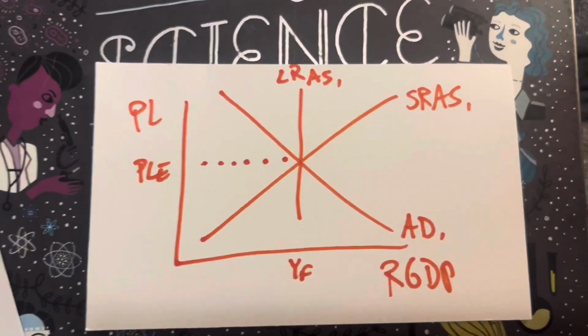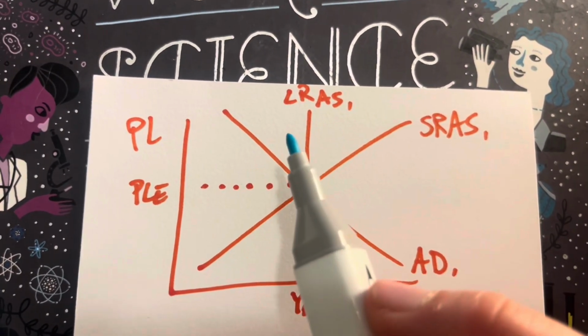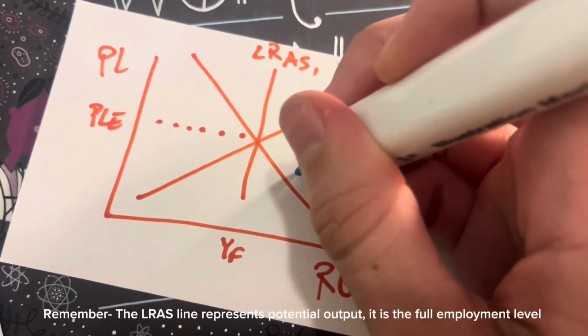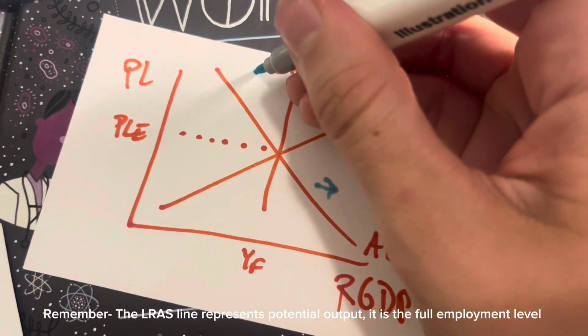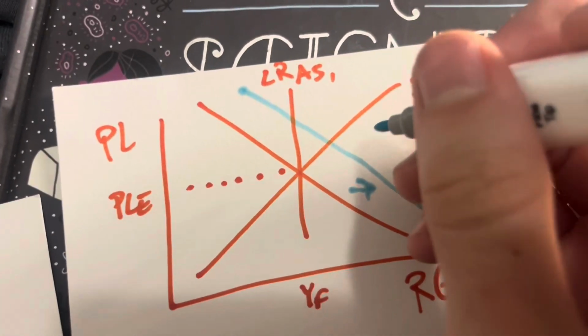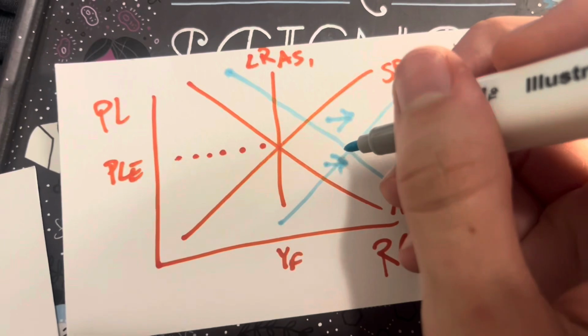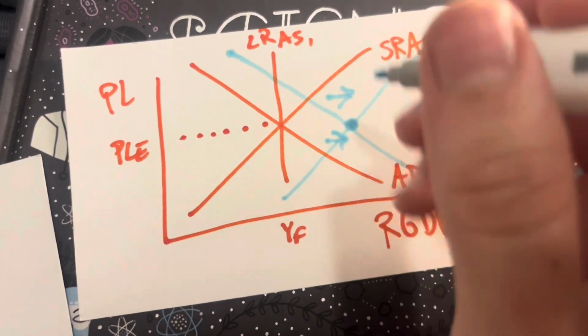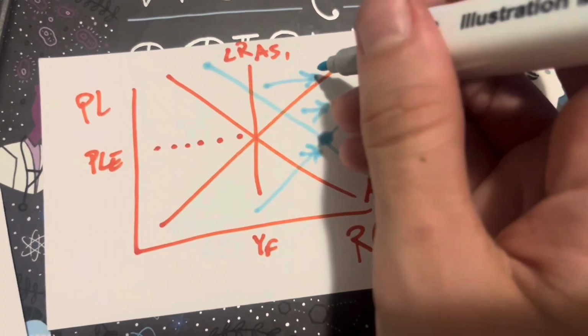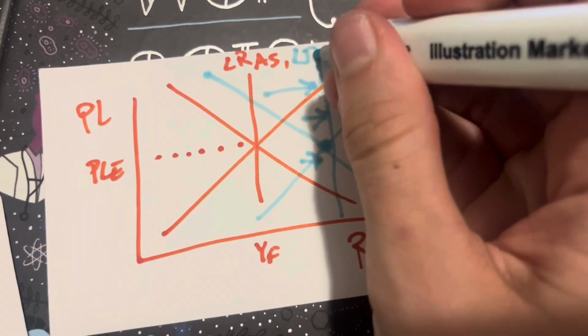Now, I bet you're wondering, does the LRAS line move? Now, this is how the LRAS line would shift to the right. So we're going to have the aggregate demand increase, and then we're also going to have the short run aggregate supply increase. And since both of these increased, we have a new equilibrium, and that is going to shift the LRAS line to the right.